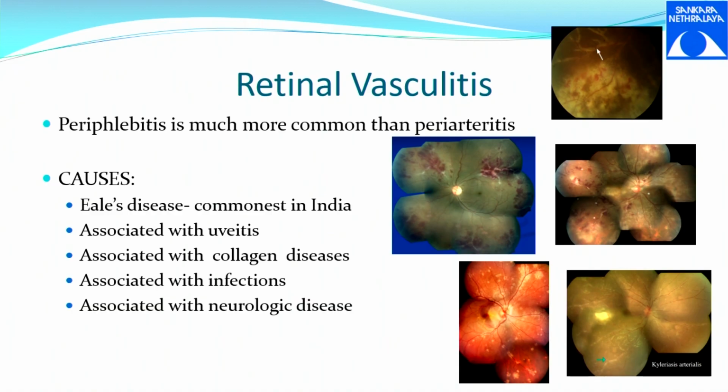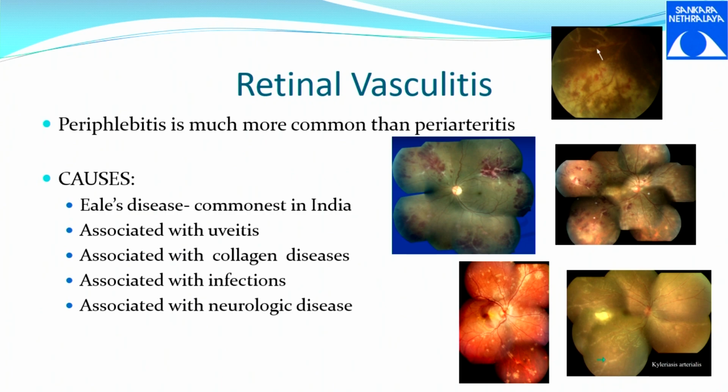So this is retinitis, the vasculitis associated with retinitis. If you look at this picture, you have a choroiditis lesion and you have retinal vasculitis surrounding that lesion. So this is choroiditis with the surrounding vasculitis.